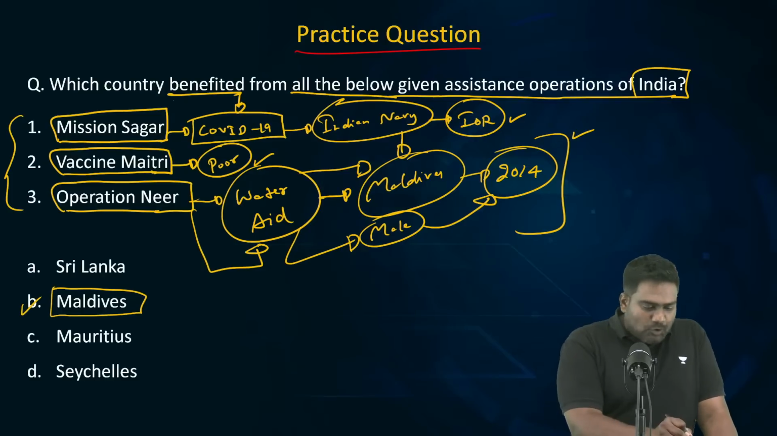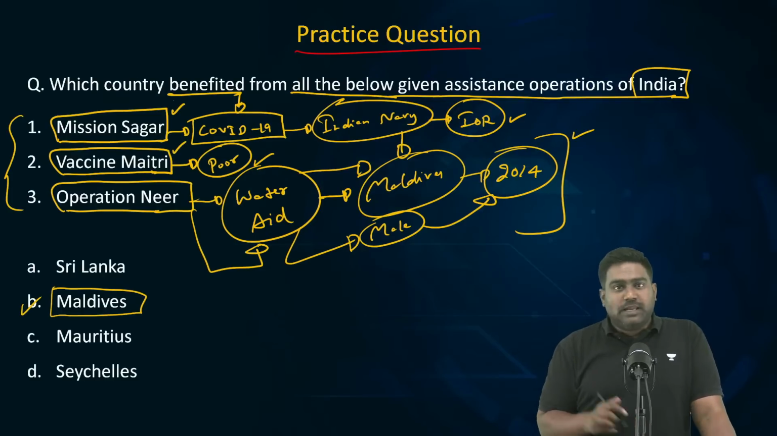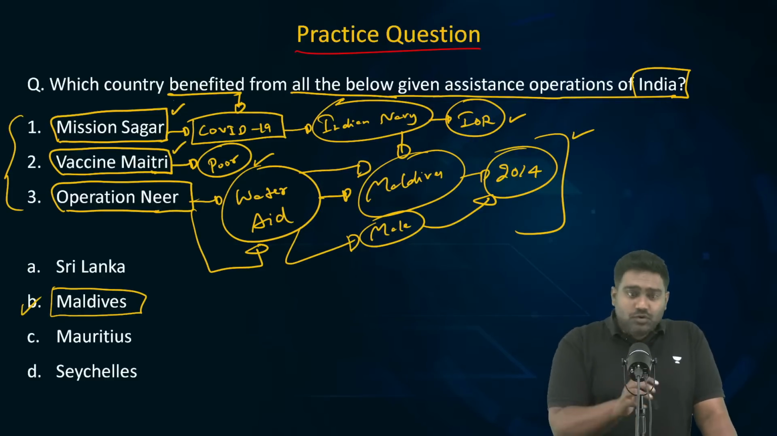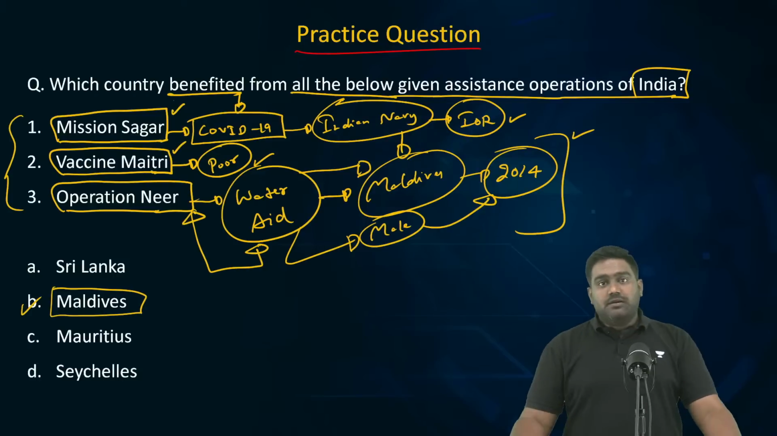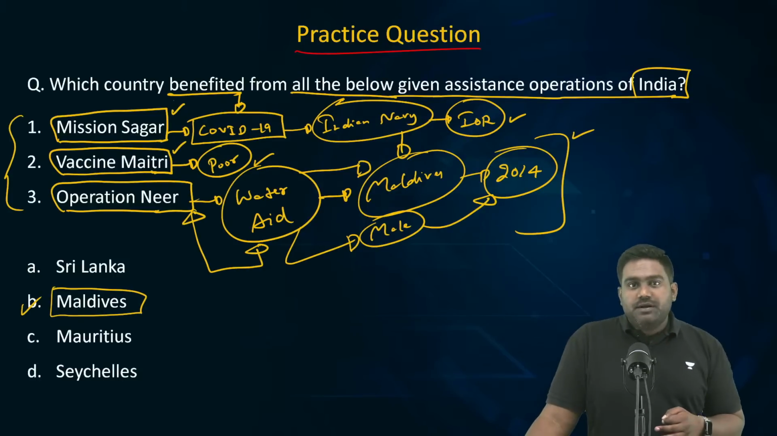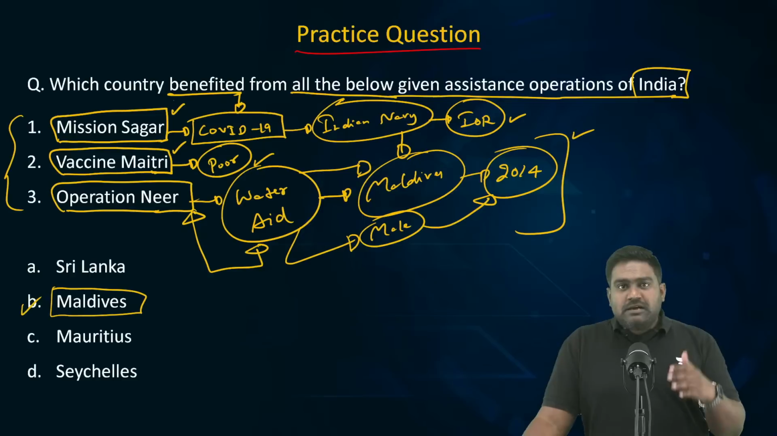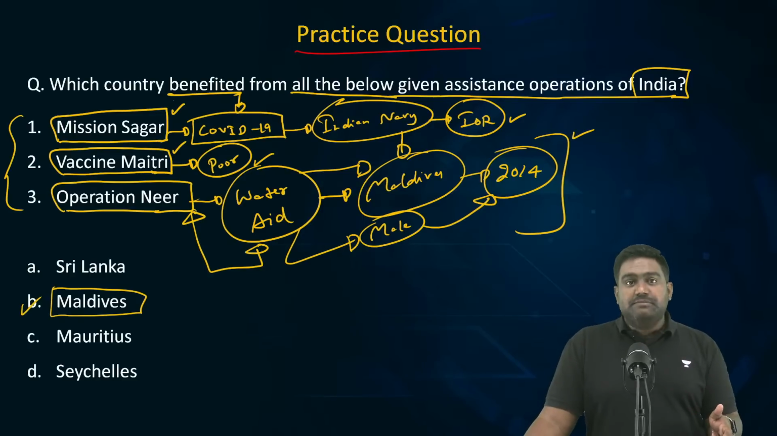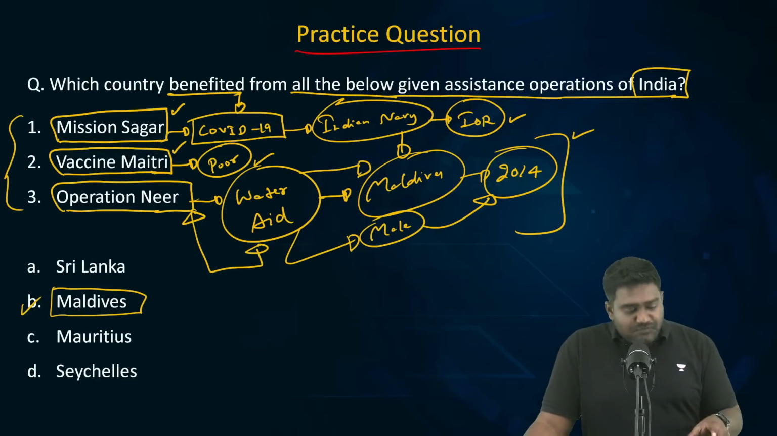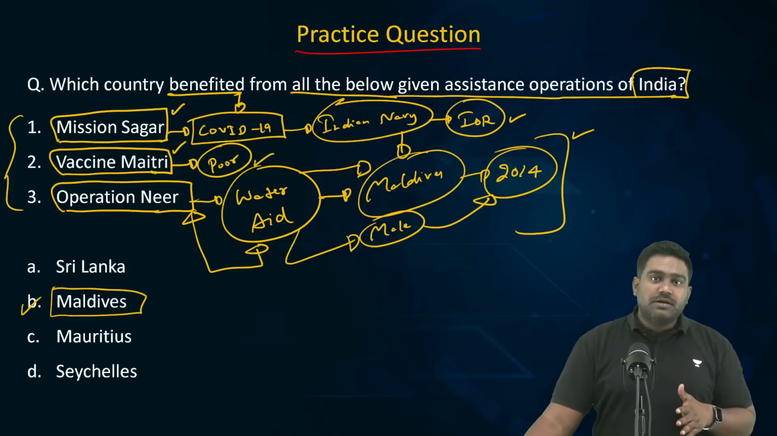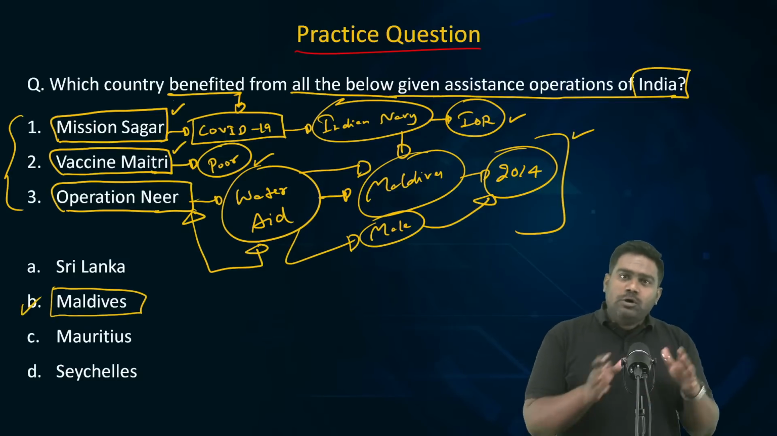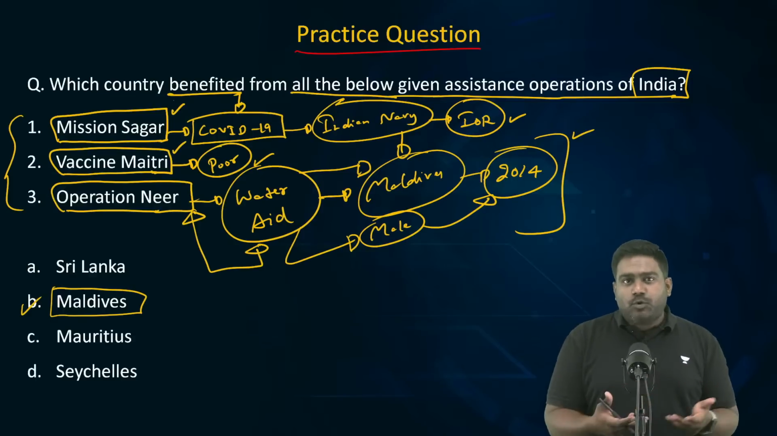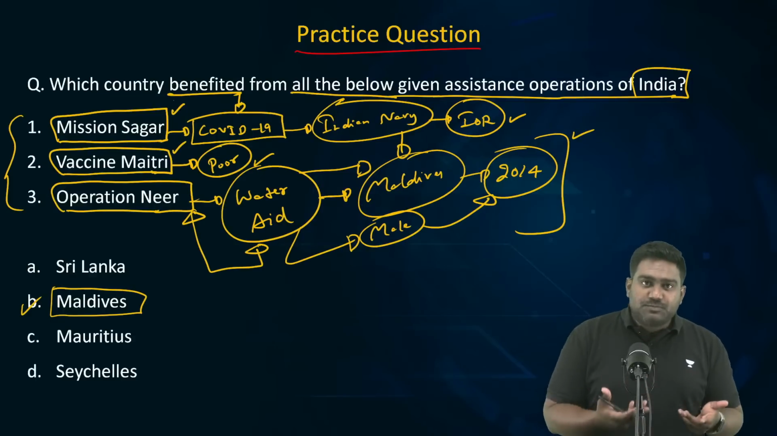Maldives received support under Mission Sagar and Vaccine Maitri as well, along with many other countries. So, if you know about Operation Neer, only then you can answer this question, right? You might know that many countries got support under Mission Sagar and Vaccine Maitri. But which is that country which benefited from Operation Neer? It is Maldives, when India delivered water aid to Maldives. Now, why am I taking these old assistance programs of India and asking a question? How is it relevant for this year's prelims?